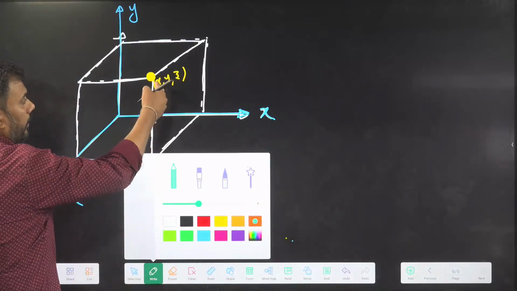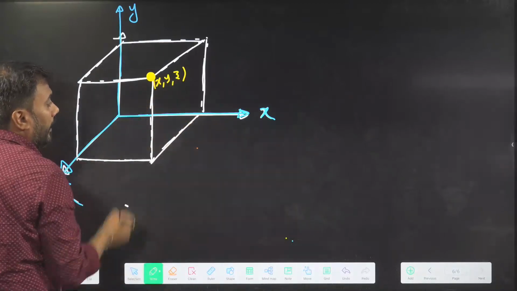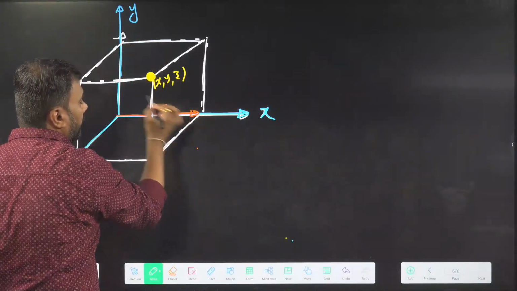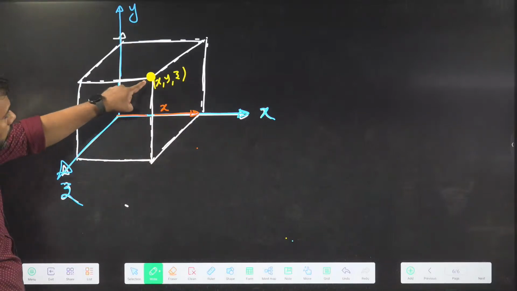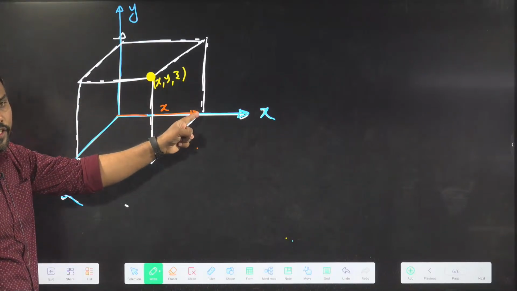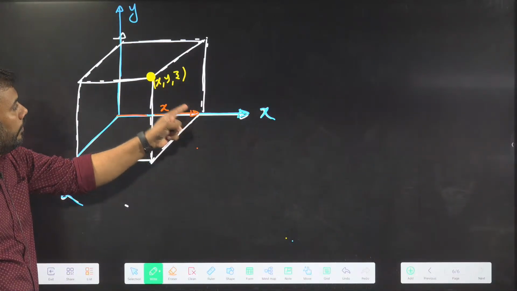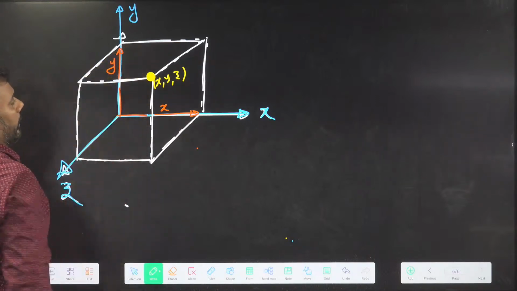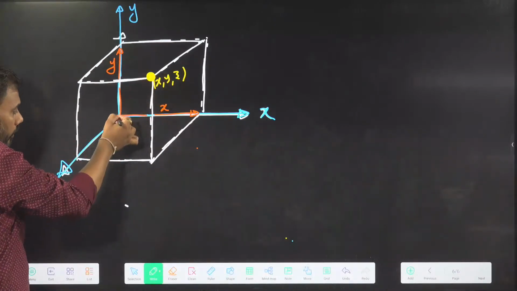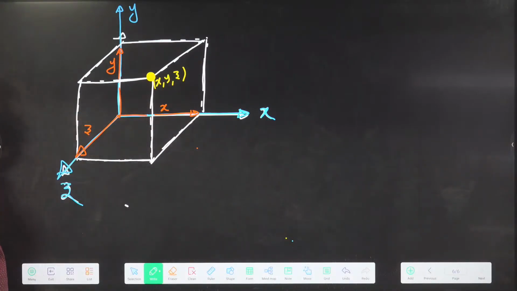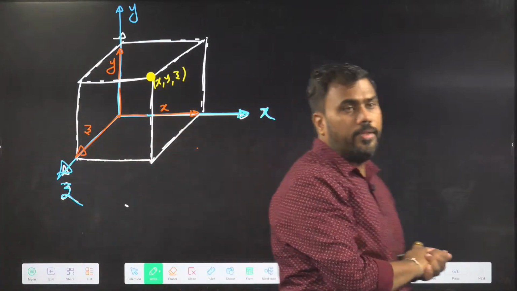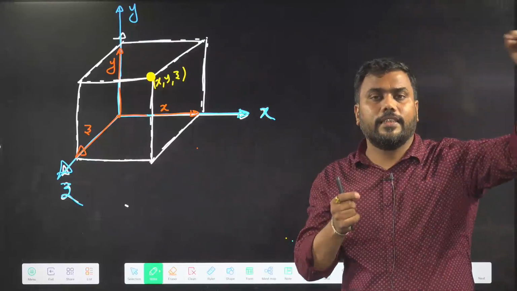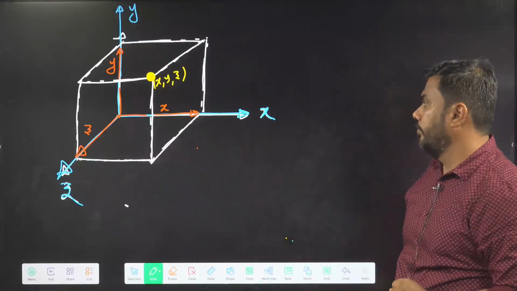The value of the x coordinate gives the distance along the x-axis that I need to travel to reach the point. In order to reach the point, whatever distance I need to travel along the y-axis is called the y coordinate. Similarly, the distance along the z-axis is called the z coordinate. So x, y, z coordinates in 3D space are the distances along the x, y, z axes that I need to travel to reach the point. Is this clear?